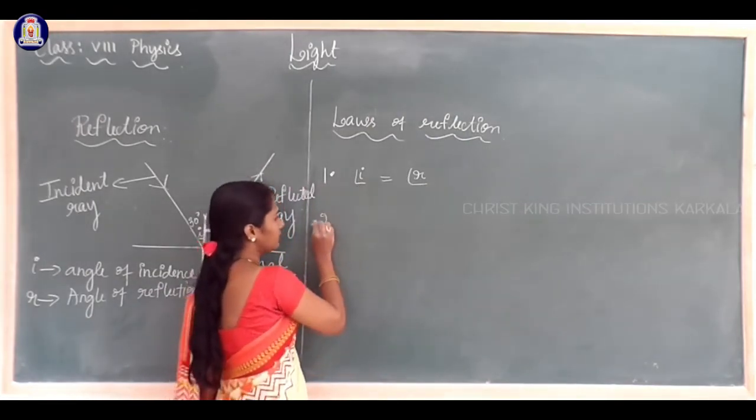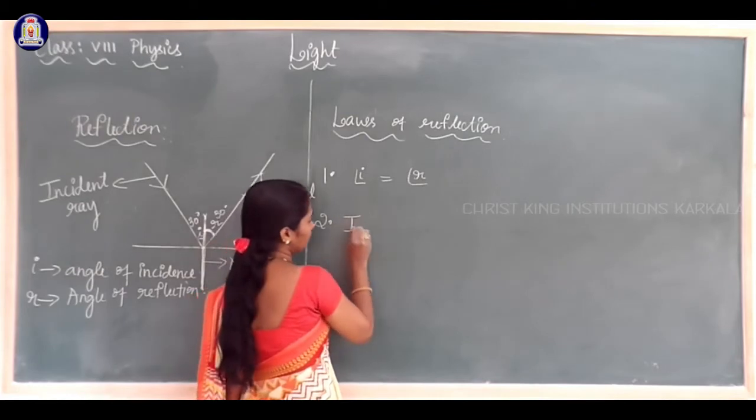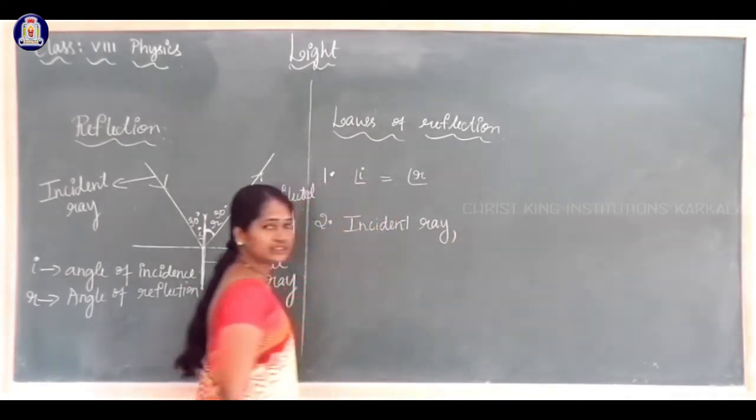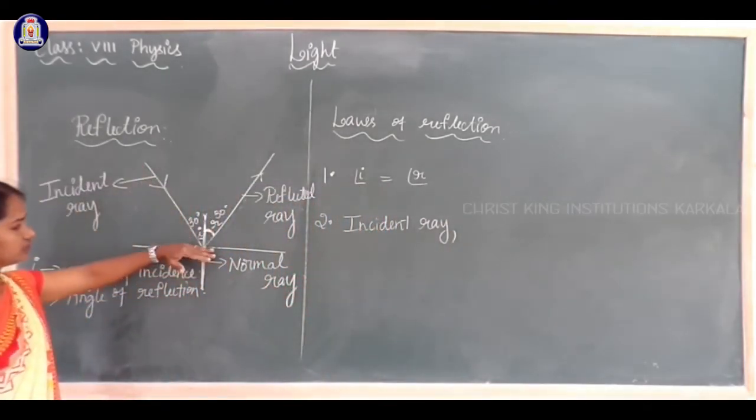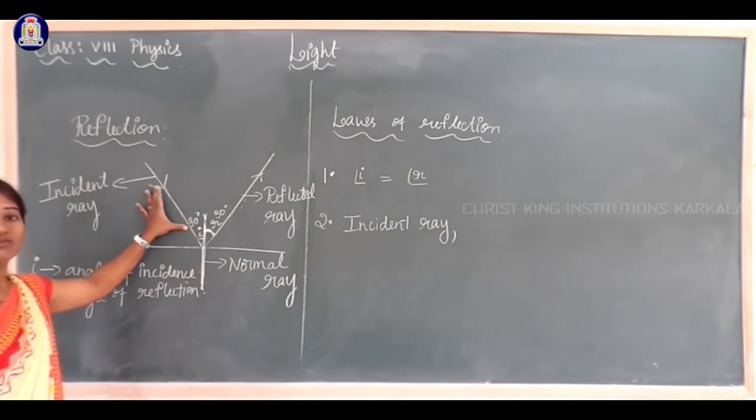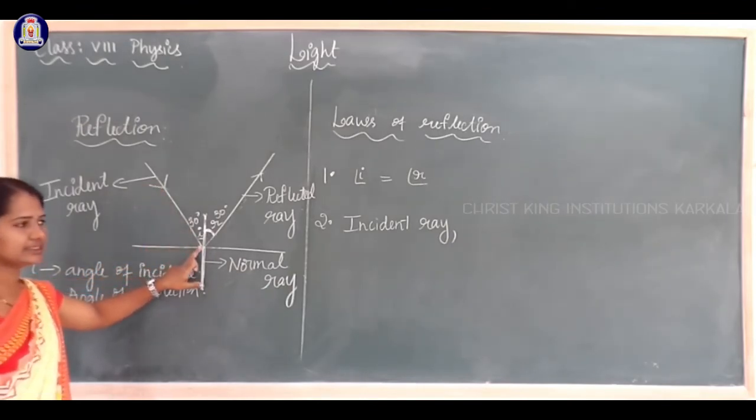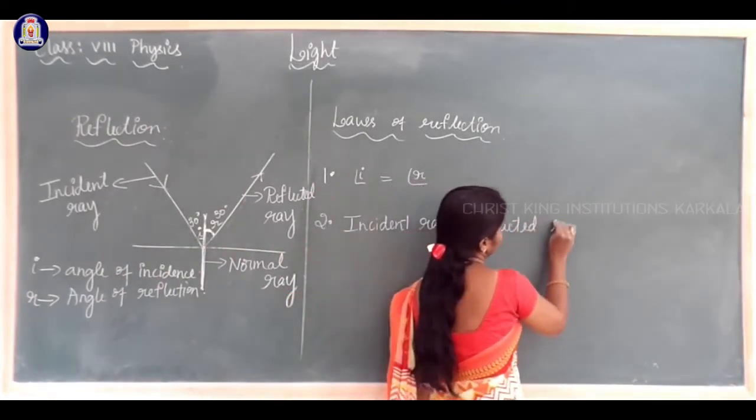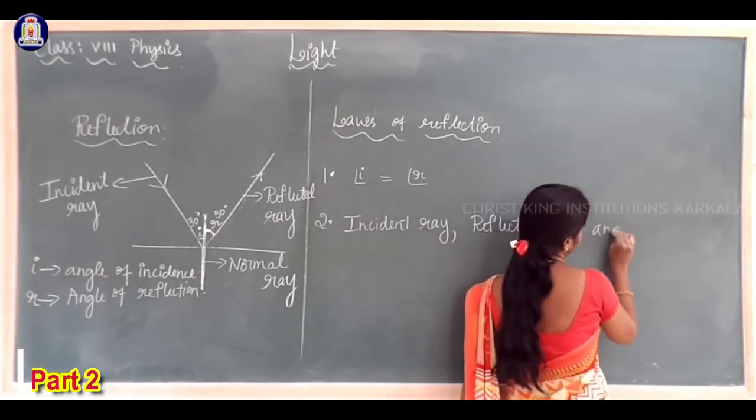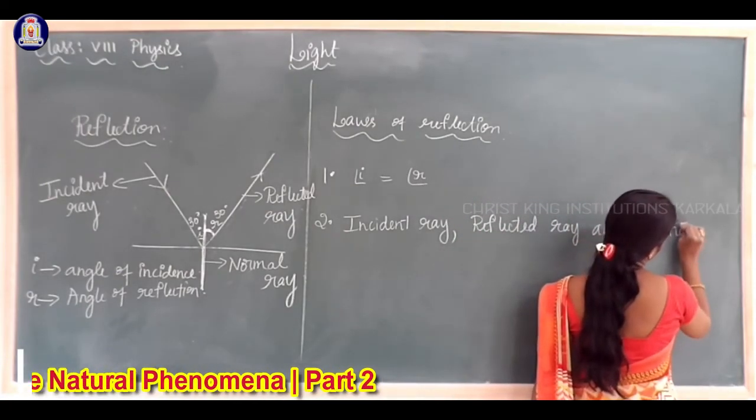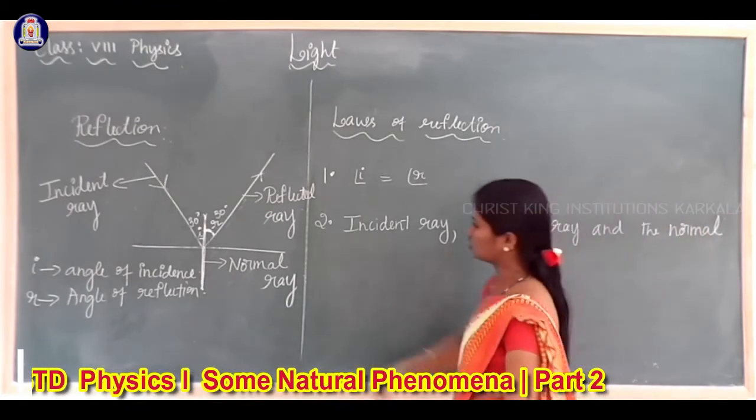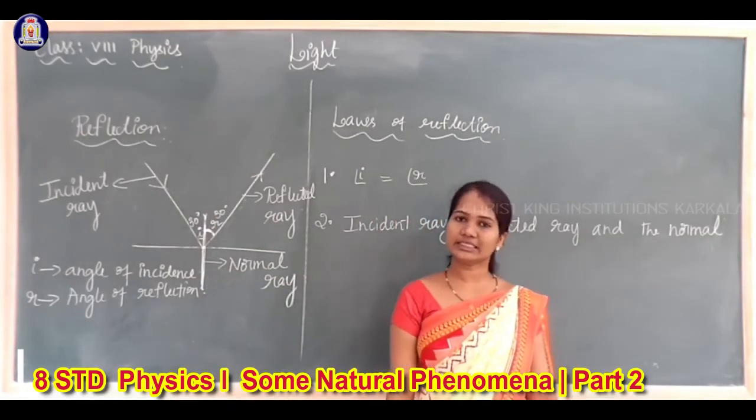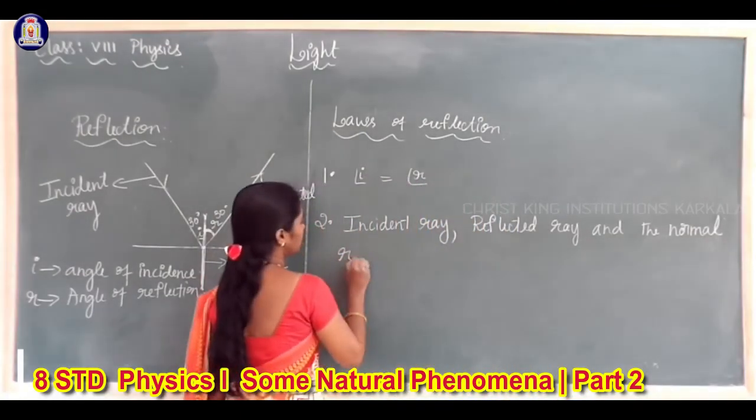And the second law can be stated in terms of the incident ray. What is the incident ray? The ray which falls on the surface. This ray which falls is the incident ray. The second ray is the reflected ray, and the third is the normal, which is drawn at the point of incidence and is called the normal ray.